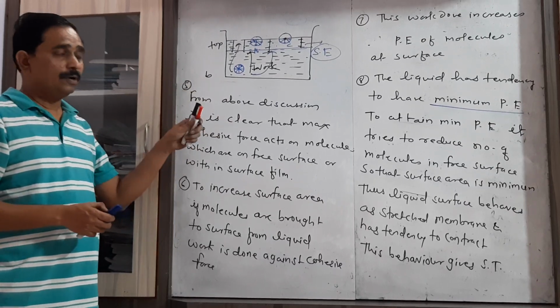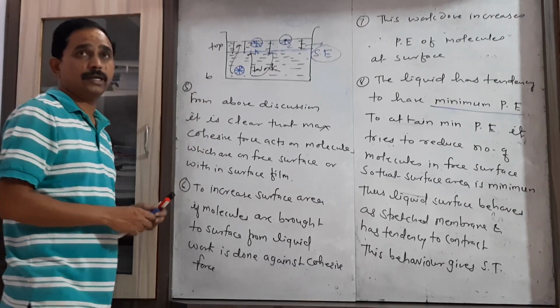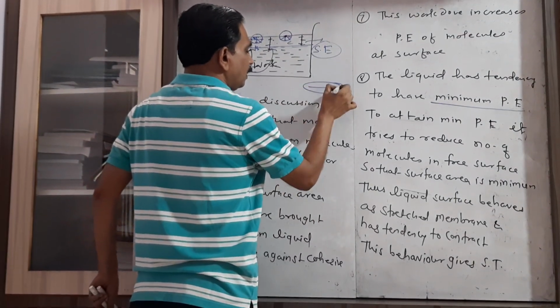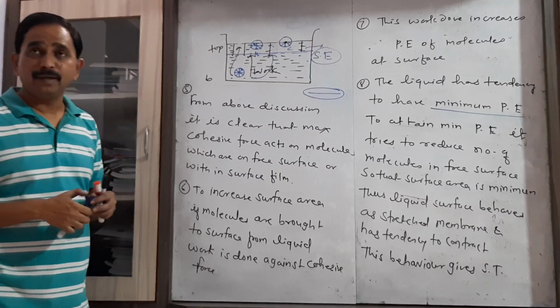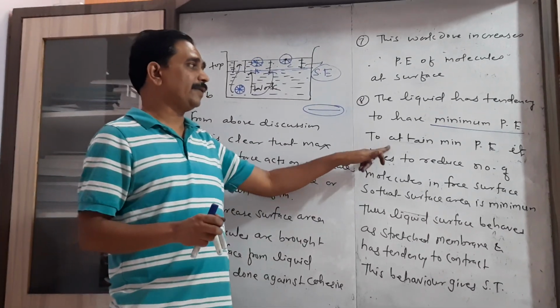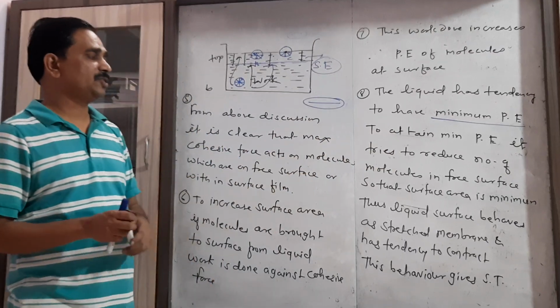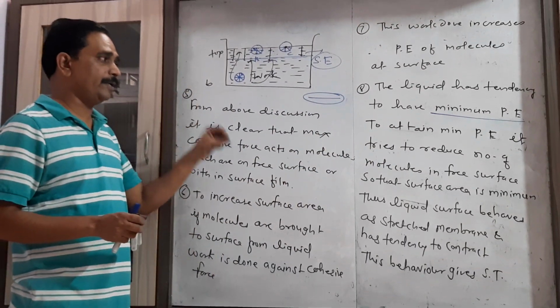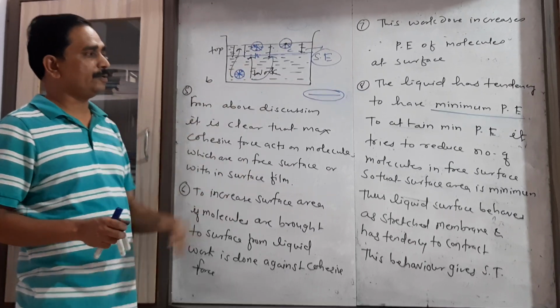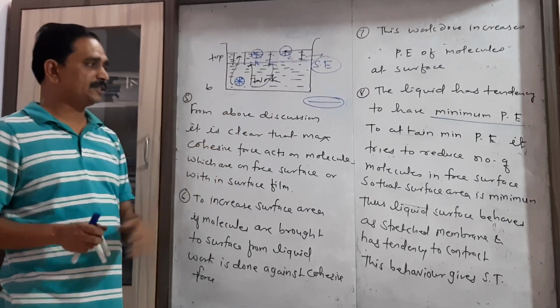In order to attain the minimum potential energy, the liquid has to occupy the minimum surface area. So to attain the minimum potential energy, this liquid surface tries to reduce the number of molecules which are present in the free surface.